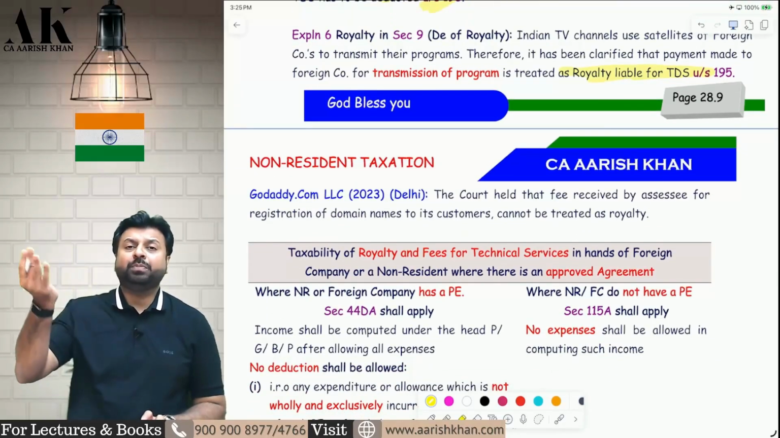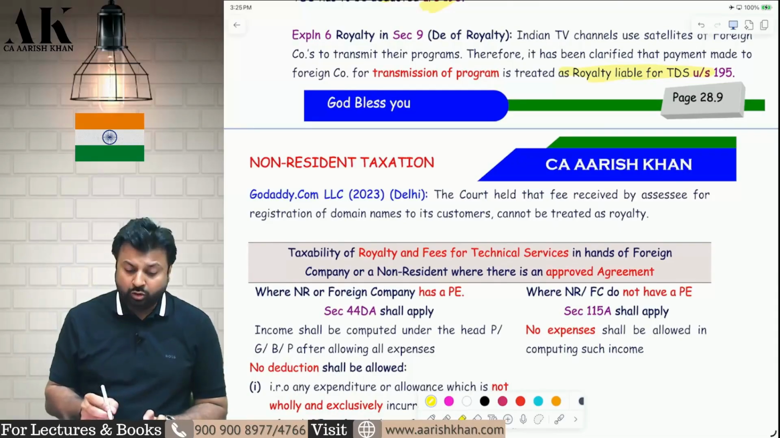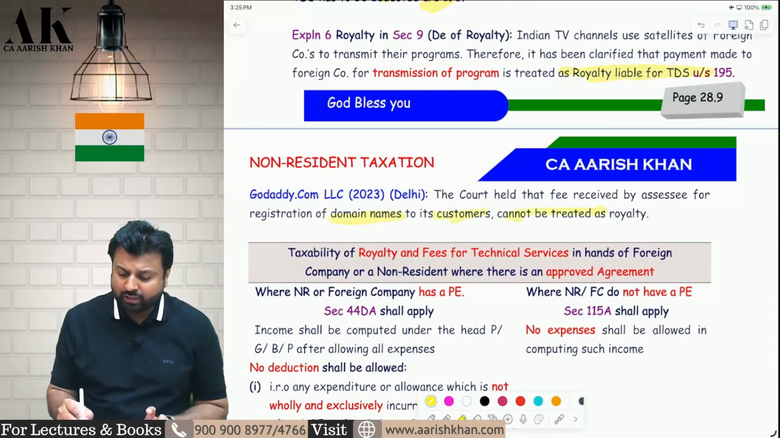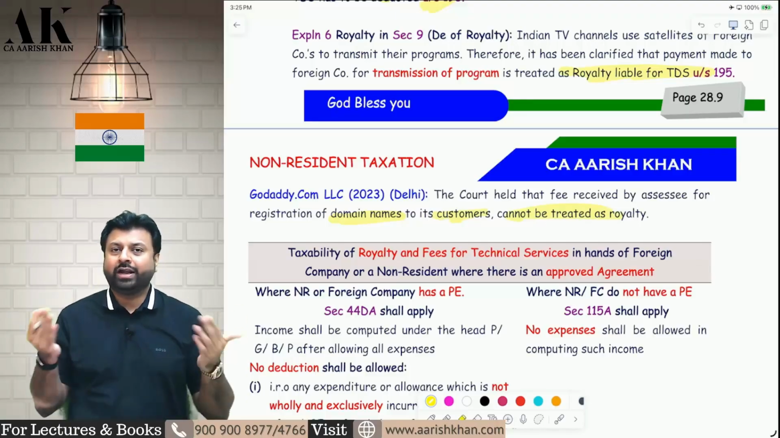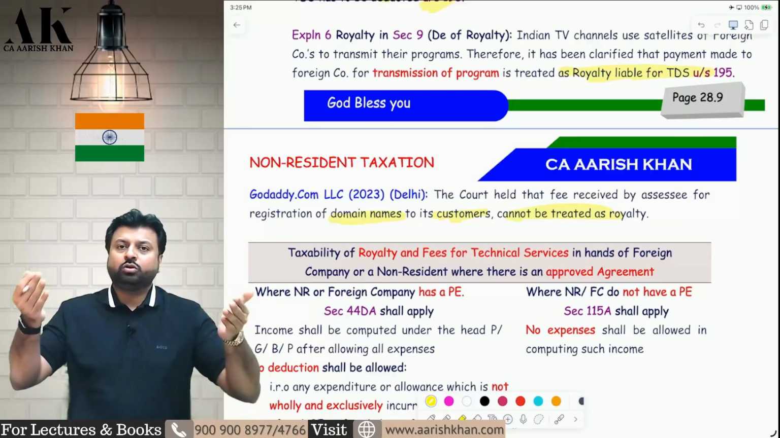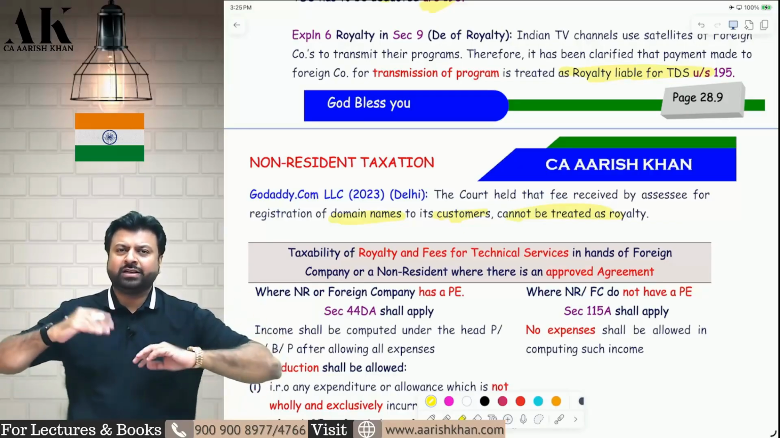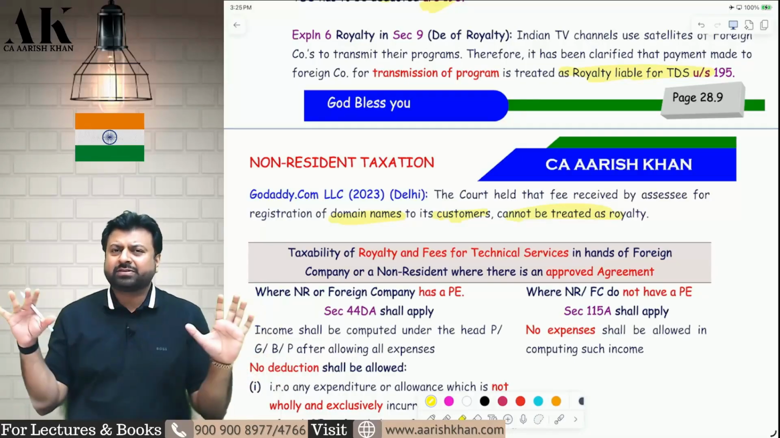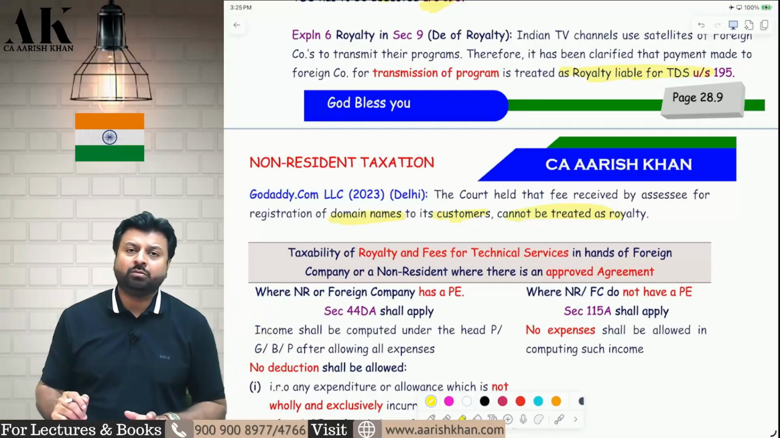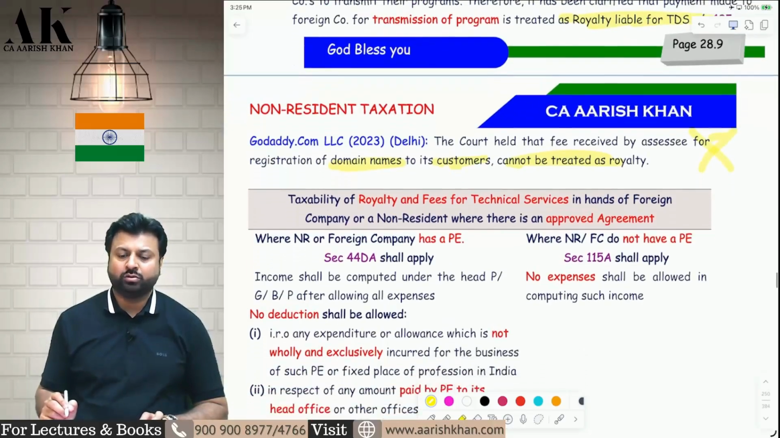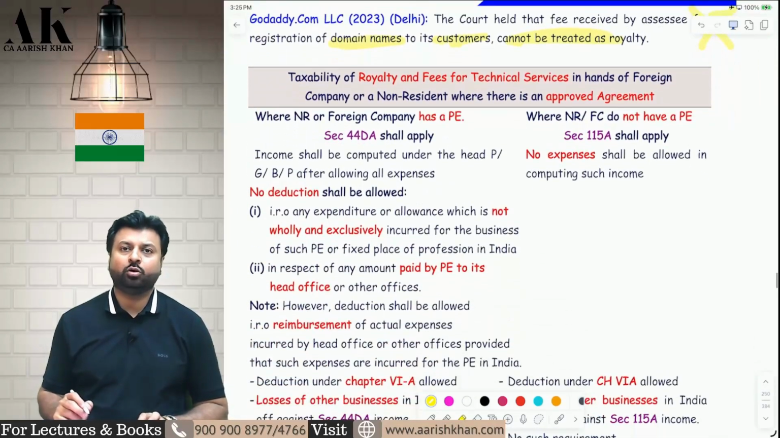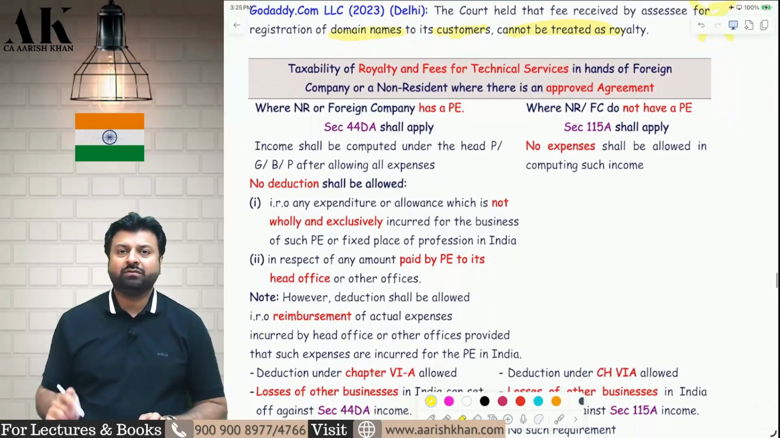Similarly, whatever amount you pay for taking a domain name from GoDaddy.com cannot be treated as royalty. I want to take the domain name aarishkhan.com for my website. GoDaddy.com sells domain names. So I want to purchase aarishkhan.com, aarishkhan.in, etc. Whatever website name I want, I need to purchase a domain from GoDaddy.com. So whatever domain name you purchase from GoDaddy.com does not amount to royalty, and therefore it cannot be subject to TDS under 195. I hope it is clear to all of you. So this is what 115A is all about.